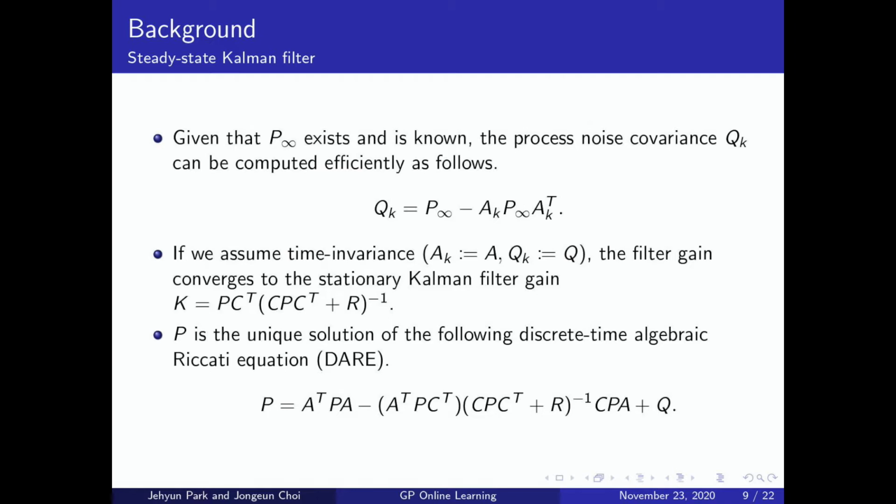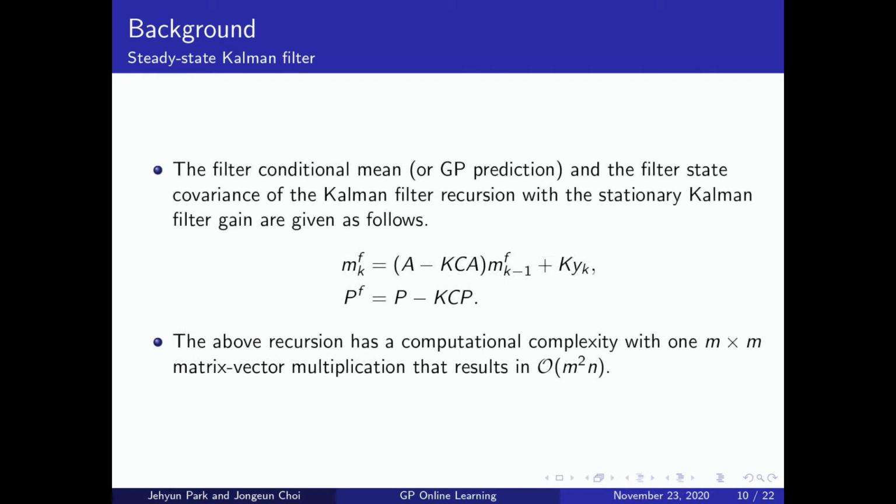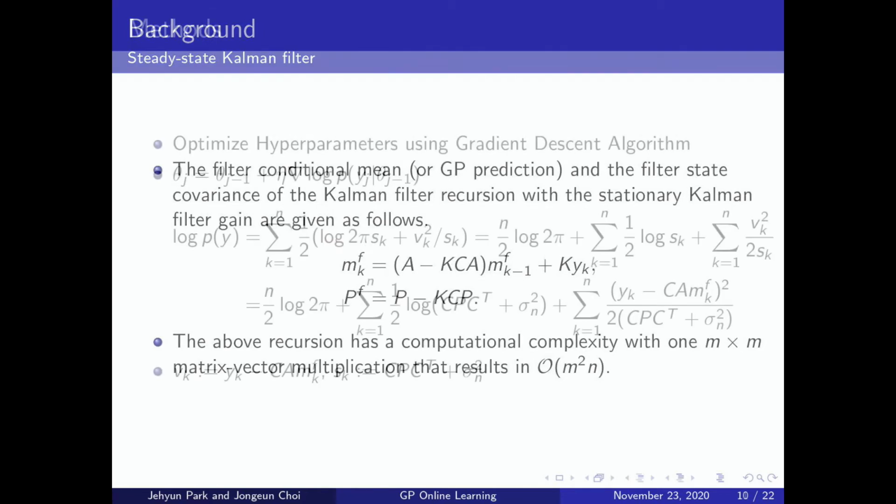In steady-state Kalman filtering, we assume equidistant observations in time as t goes to infinity. Then the filter gain converges to the stationary Kalman filter gain K. Here P is the unique solution of the following discrete time algebraic Riccati equation. Finally, we obtain the predictive mean and covariance by filter recursion.